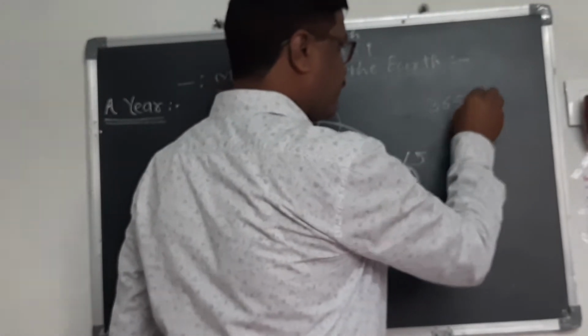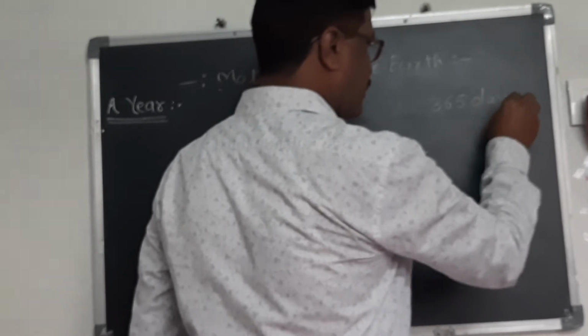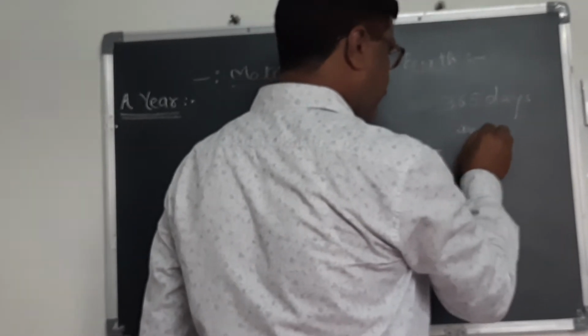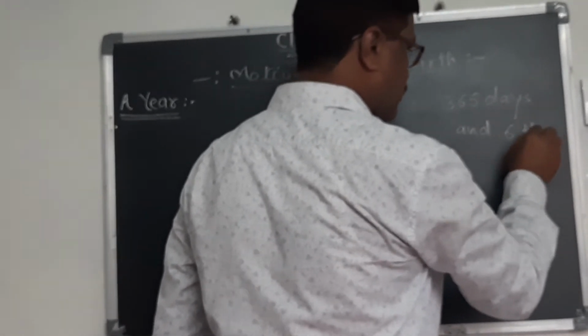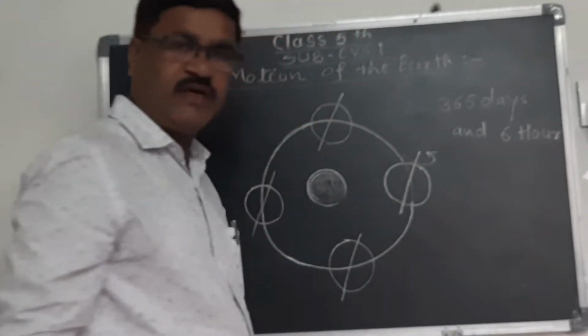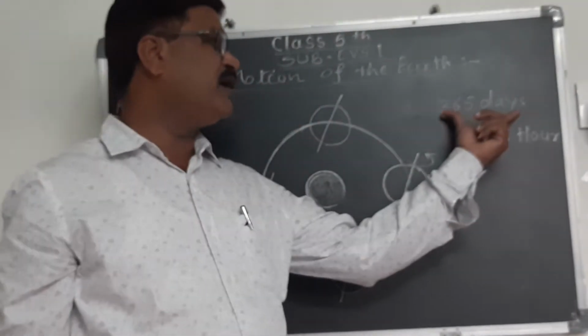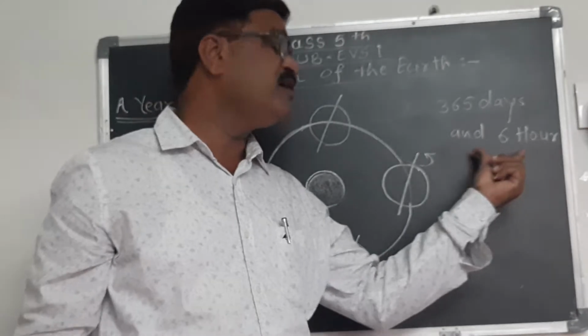365 days and 6 hours. How many days? 365 days and 6 hours.